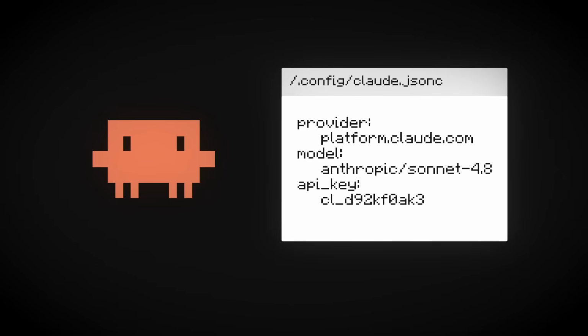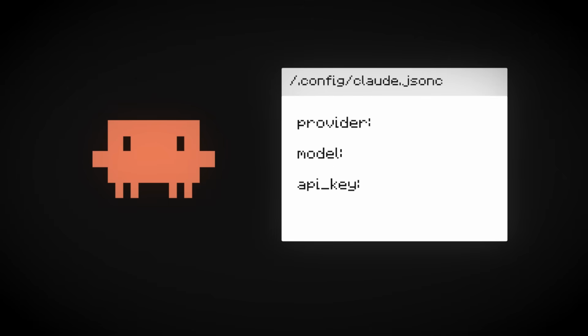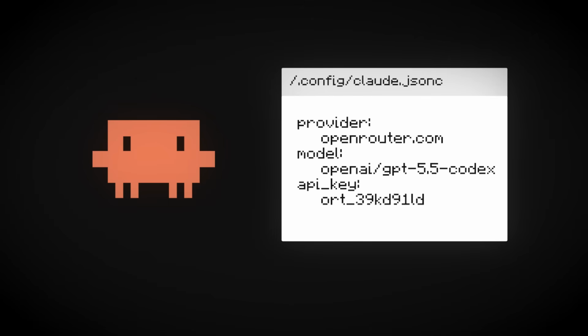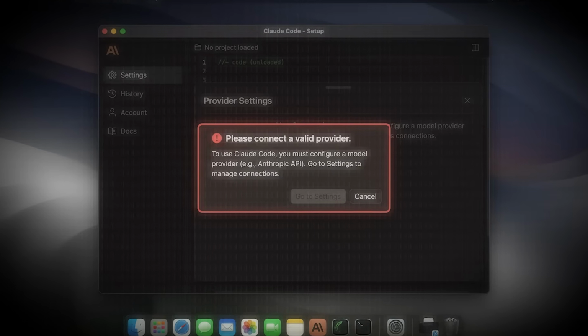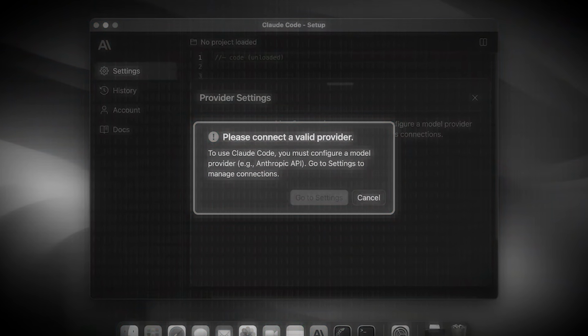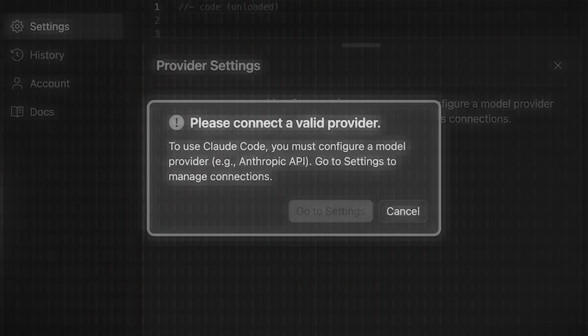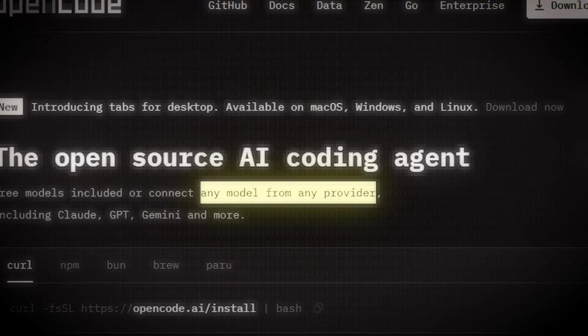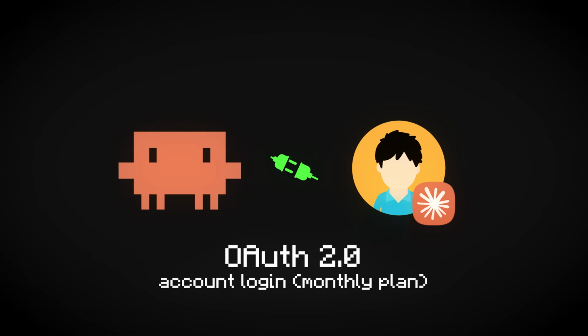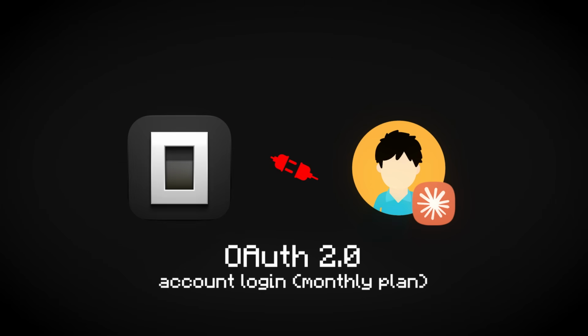So people started tinkering with the config files of Claude Code to try and connect it to a different provider. And this is where it gets interesting, because it turned out that the developers at Anthropic hard-coded a name check that stopped Claude Code from working if the configuration files included any other name than their models. So, an alternative to Claude Code named OpenCode has been made with one simple premise: use any model from any provider, except for your Anthropic account. Anthropic made it impossible for you to use OAuth with anything else than Claude Code.